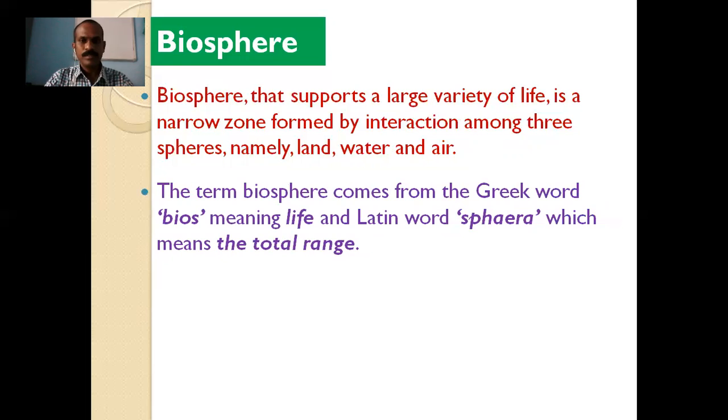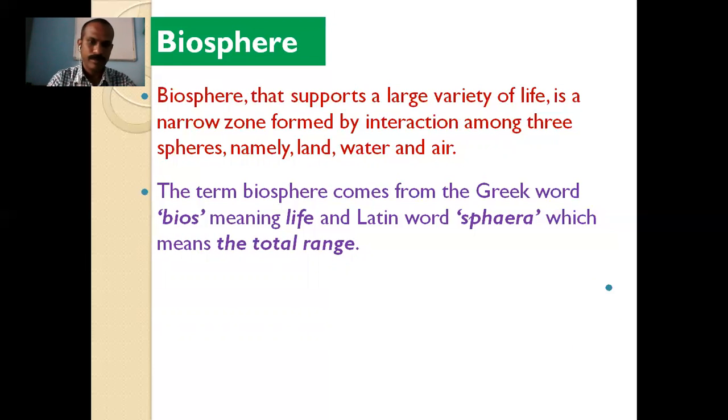The term biosphere comes from the Greek word bios, meaning life, and the Latin word sphaera, which means the total range. The total range of life is found in this realm of the earth. Therefore this sphere of the earth is known as the biosphere.